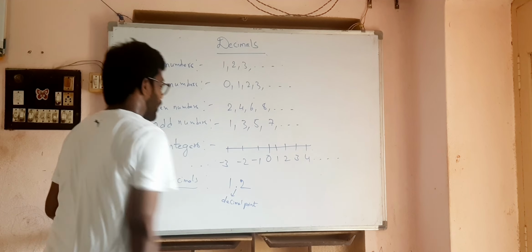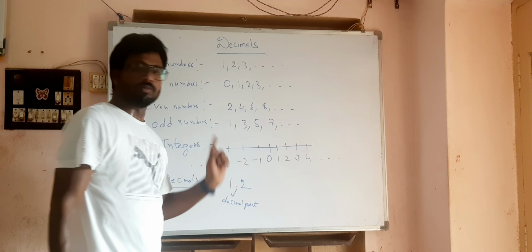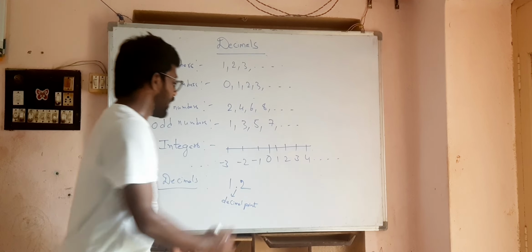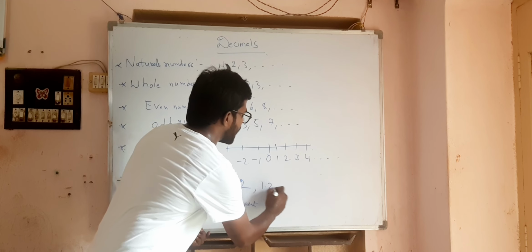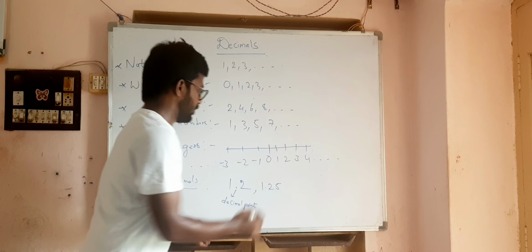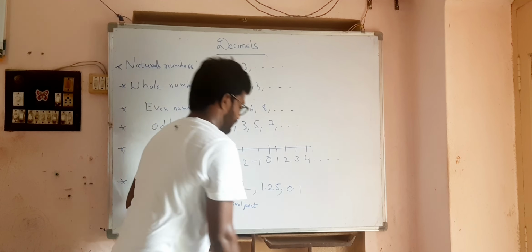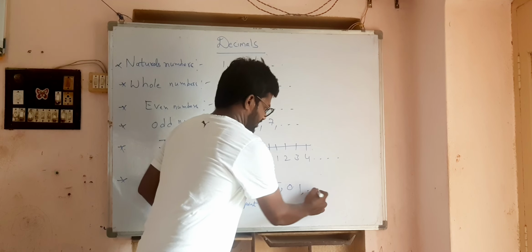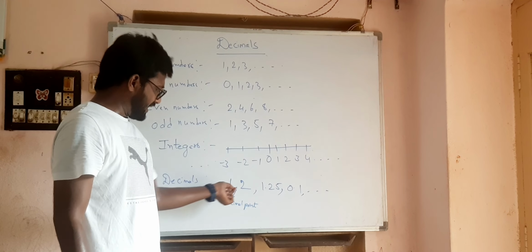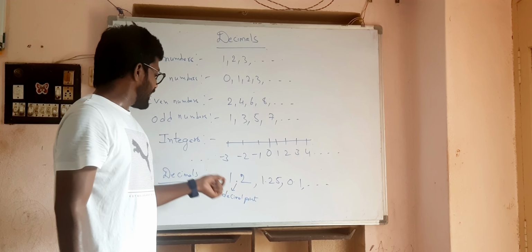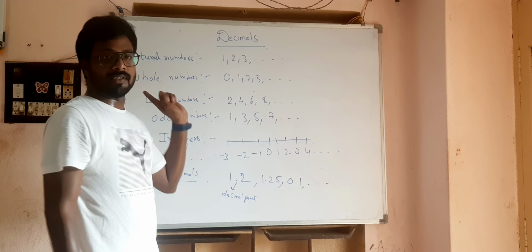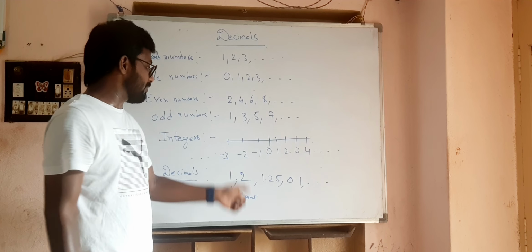This is the decimal point. Read it as 1.2. Next, another one, 1.25 or 0.1 like this. Any number having a decimal point is said to be a decimal number.